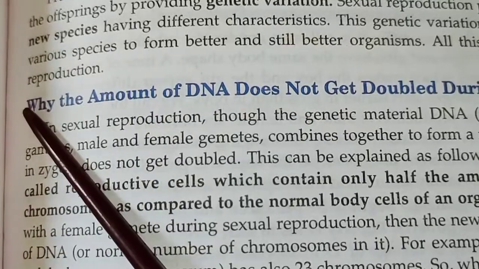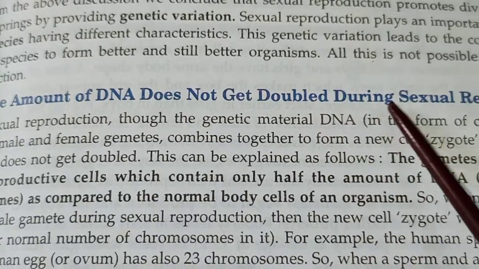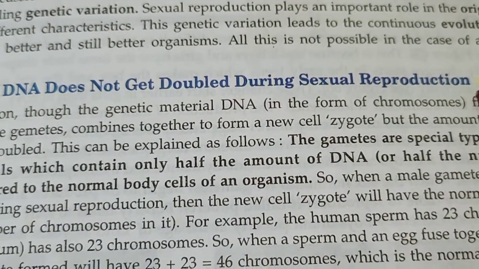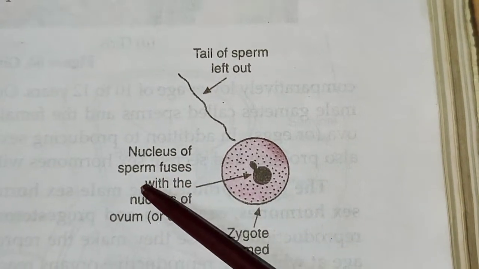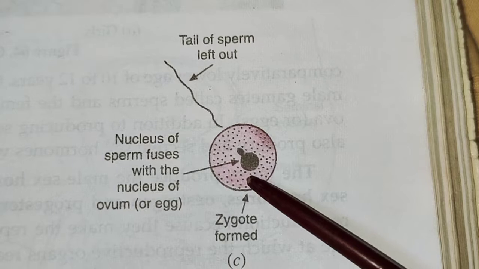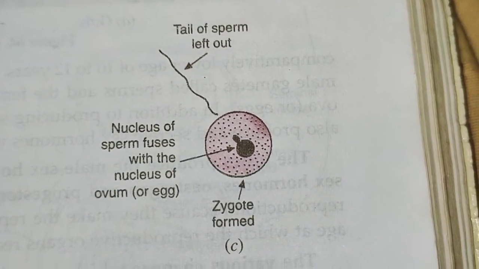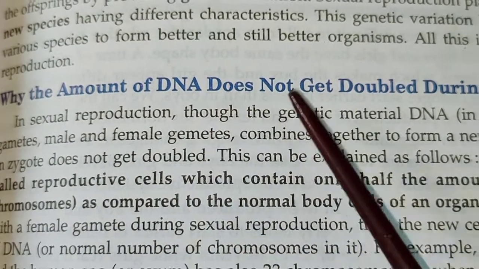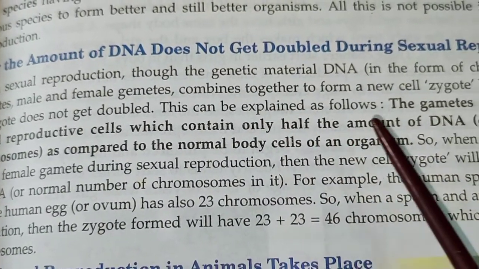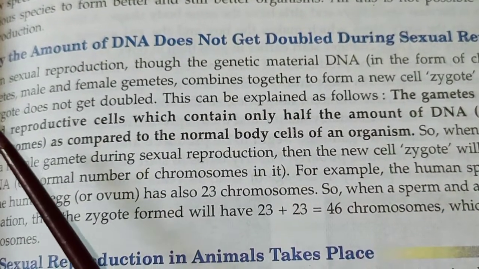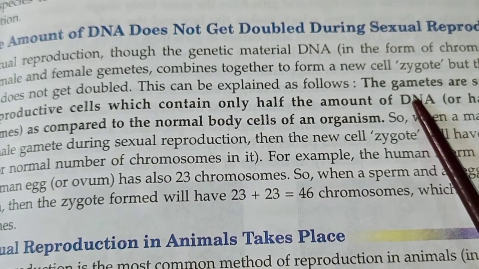Now the question is, why the amount of DNA inside nucleus does not get doubled during sexual reproduction? We know that the nucleus of sperm fuses with the nucleus of egg. The zygote is formed as a result. Still, the DNA does not get doubled. This can be explained as the gametes are the reproductive cells which contain only half the amount of DNA.